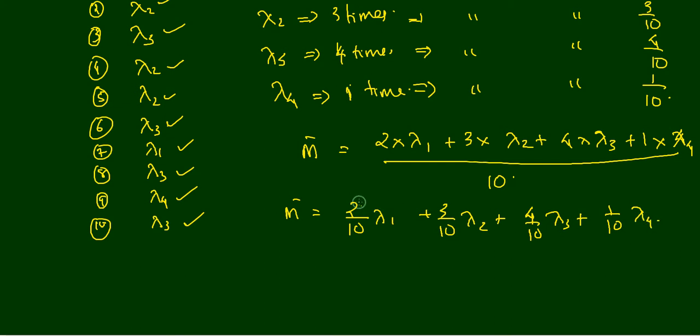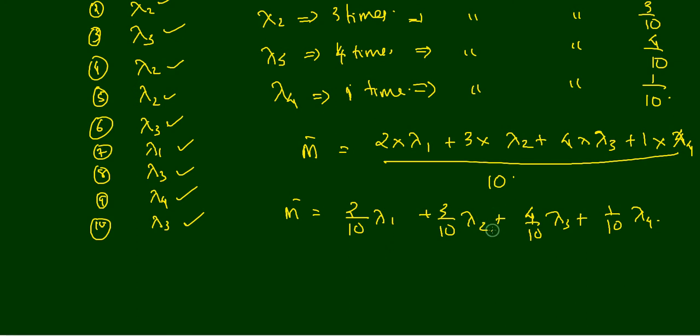Okay, see what is 2 by 10? 2 by 10 is the fraction of times you get lambda 1. 3 by 10 is the fraction of number of times you get lambda 2. 4 by 10, fraction of number of times you get lambda 3. And 1 by 10 is the fraction of number of times you get lambda 4. So m bar is equal to this type.